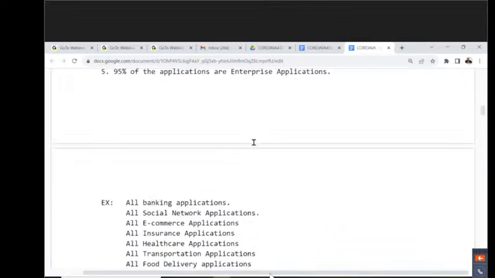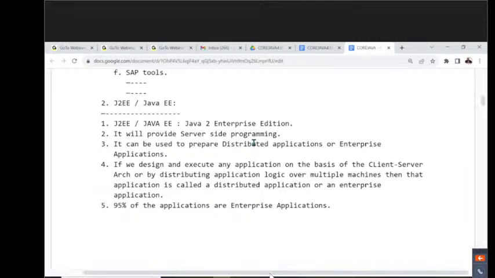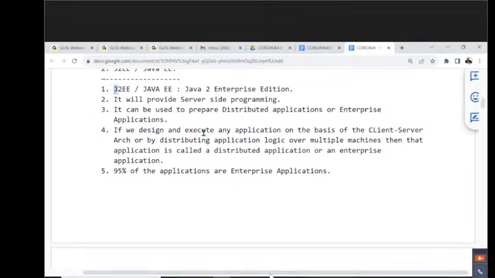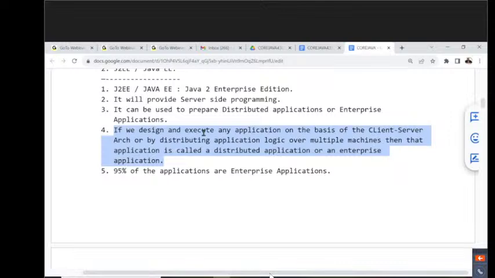Fine. So this is somewhat information about J2EE. Now tell me, sir, what did we understand? What is J2EE? Java 2 Enterprise Edition. What will it provide? Server-side programming. By using server-side programming, what type of applications are we able to prepare? Distributed applications or enterprise applications. What is an enterprise application or distributed application? If we design and execute any application on the basis of client-server architecture, or by distributing application logic over multiple machines, then that application is called a distributed application or an enterprise application.